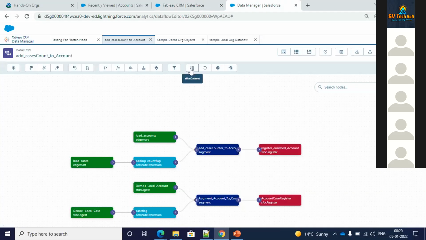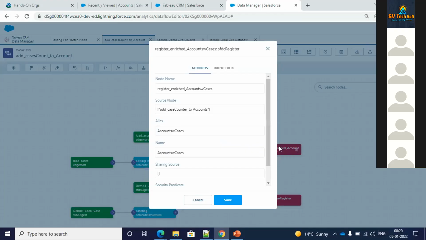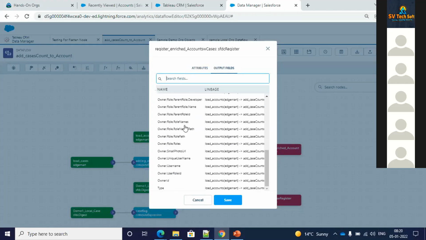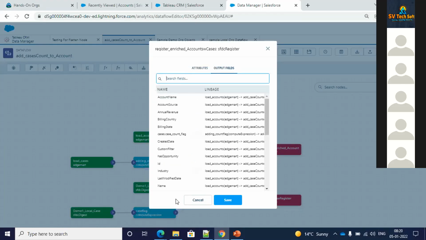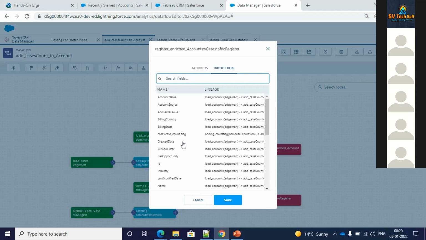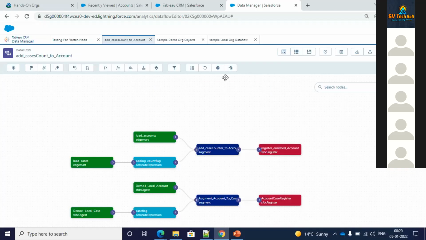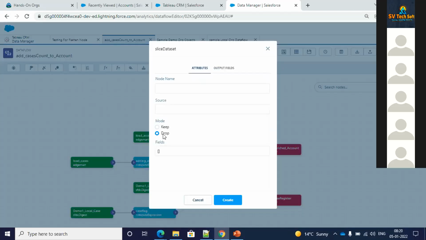Okay, and then you have the slice data set. It's all about how there could be certain fields which you won't be interested in. For example, in the output, if you see right now, I have so many fields, right? But depending on the business requirement, maybe I don't need so many fields. Okay, I want to get rid of certain fields, then I can go for this slice data set. So either you can drop certain fields, you can mention the fields, or you can keep certain fields.